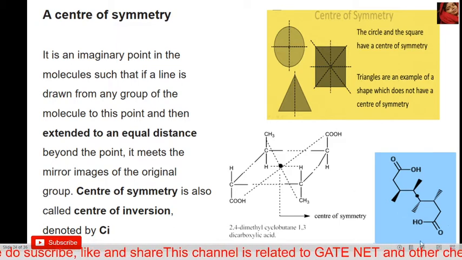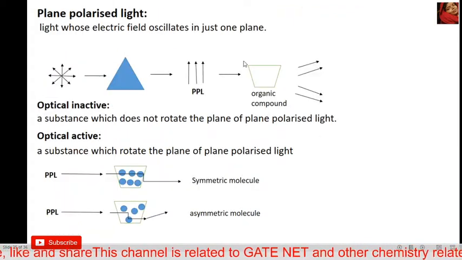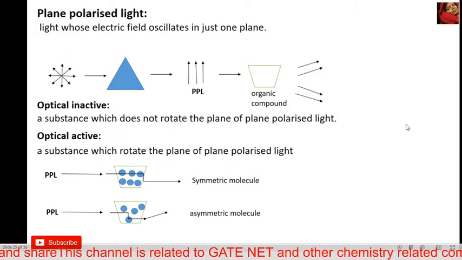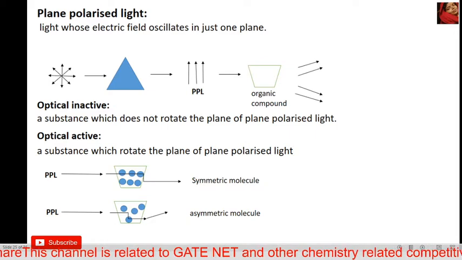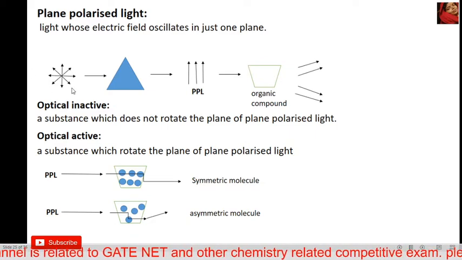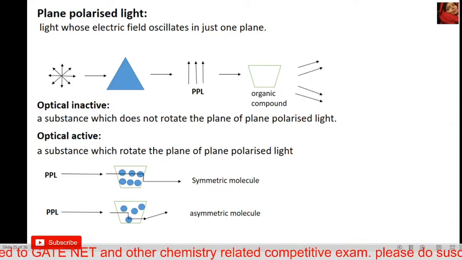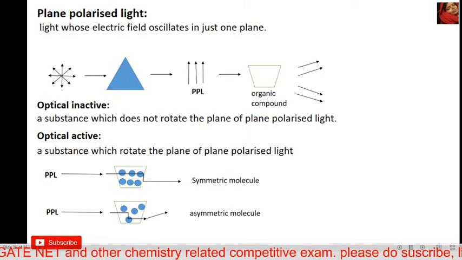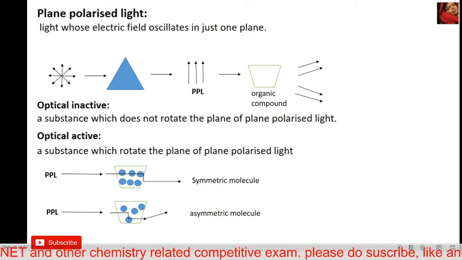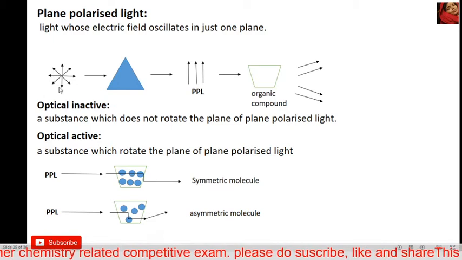Which compound is symmetrical and asymmetrical, and what is plane polarized light? Plane polarized light, okay, I will try to explain. Normal light, or ordinary light, has all types of directions, not only one direction.